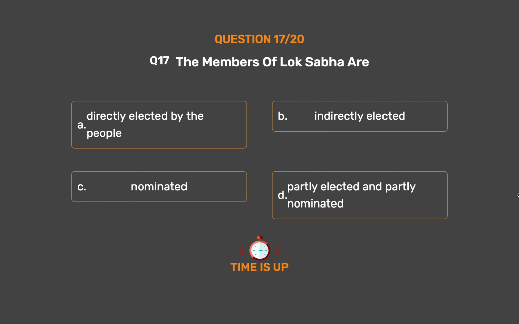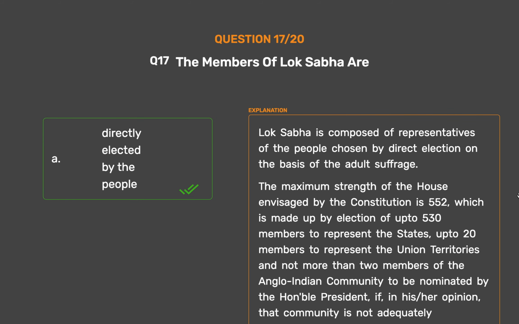The correct answer is option A. Directly elected by the people. Lok Sabha is composed of representatives of the people chosen by direct election on the basis of adult suffrage. The maximum strength of the House envisaged by the Constitution is 552, which is made up by election of up to 530 members to represent the states, up to 20 members to represent the Union territories, and